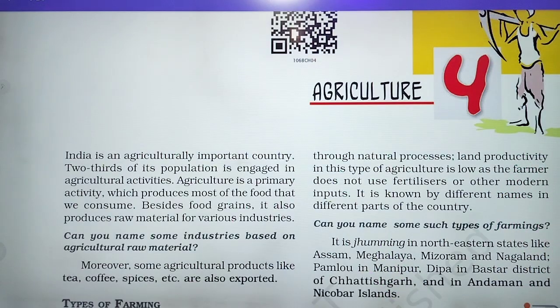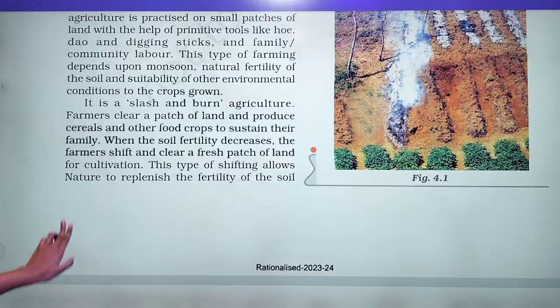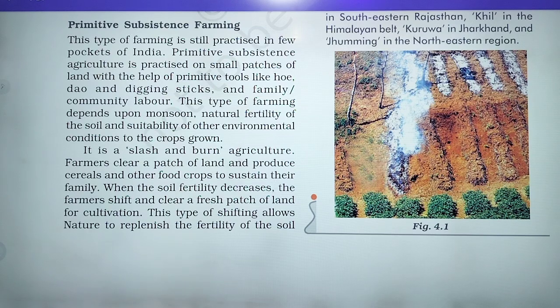It means this process is done because with the help of nature, the fertility of the soil can be replenished through natural processes. Overall, this process is done to replenish the fertility of the soil with the help of natural processes.